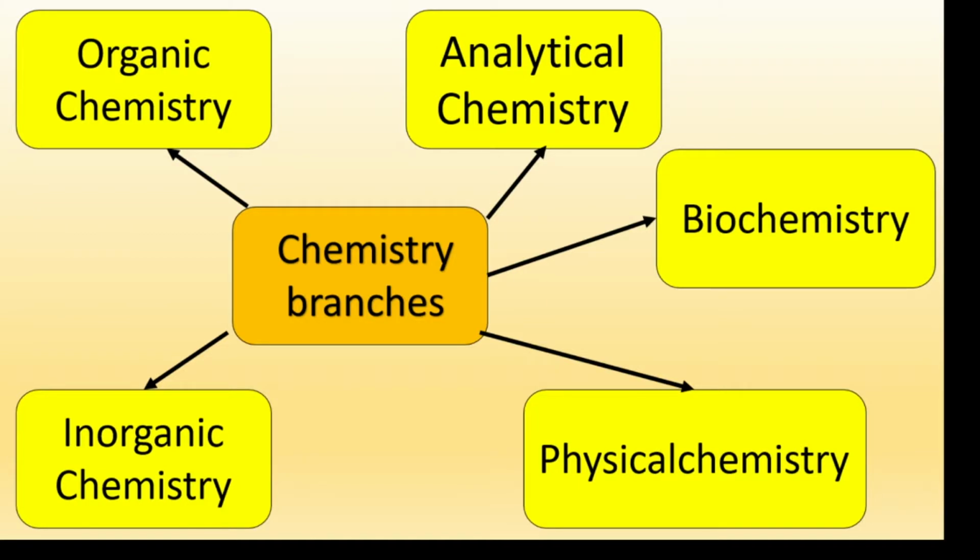So, in this manner, talking about the chemistry branches, we are going to distinguish 5 of them. Those are organic chemistry, analytical chemistry, biochemistry, physical chemistry, and inorganic chemistry. We are going to see in a moment what are the definitions and the fields of study of them.